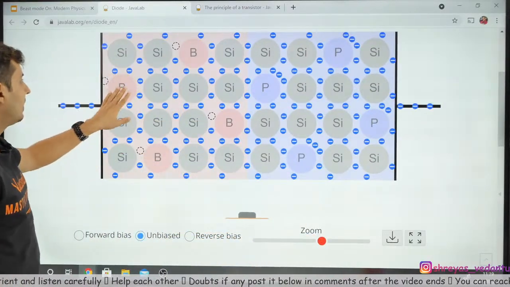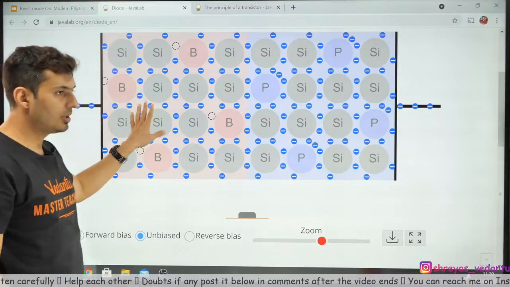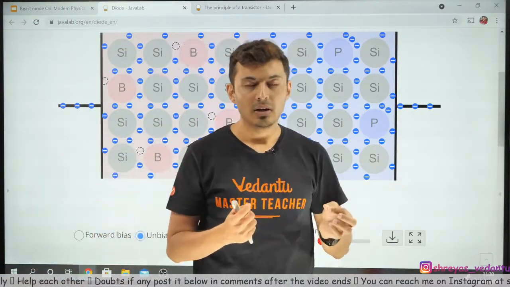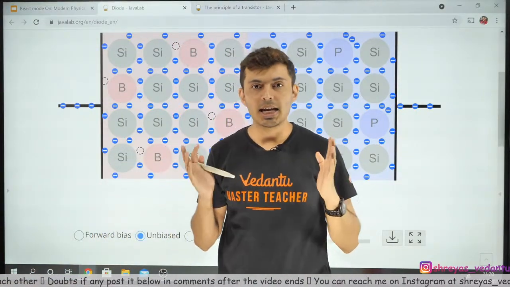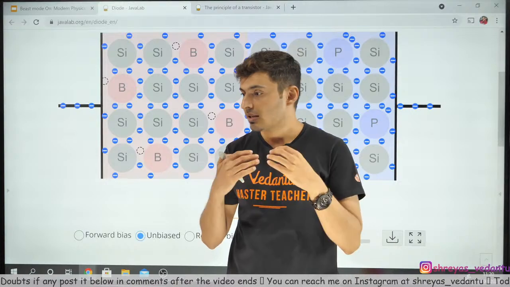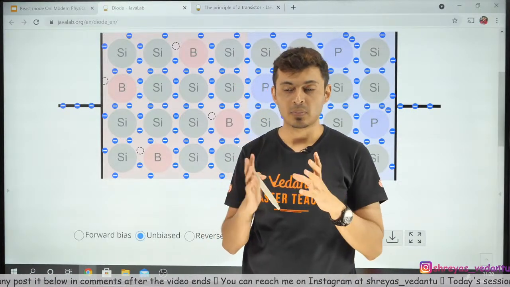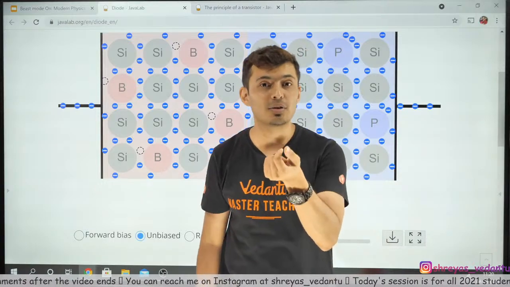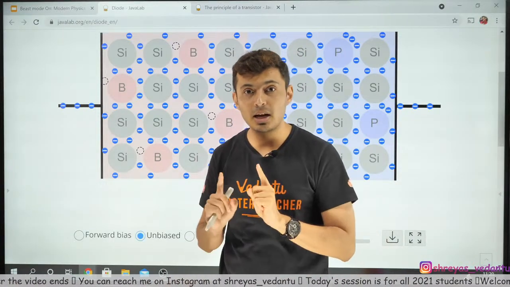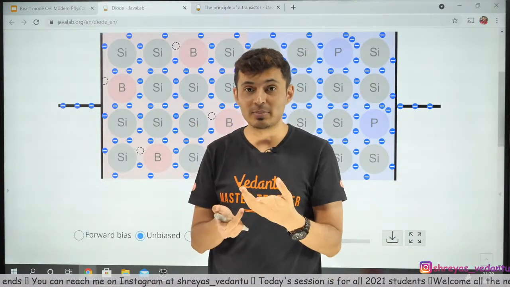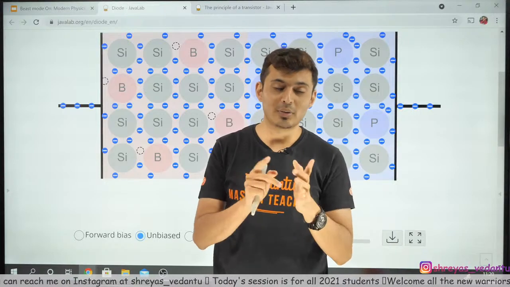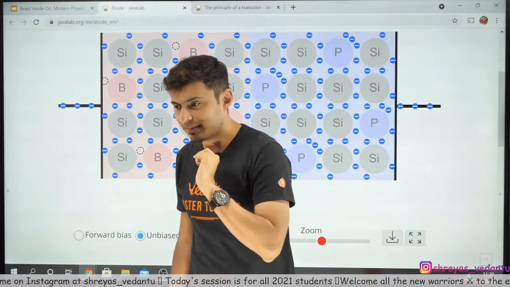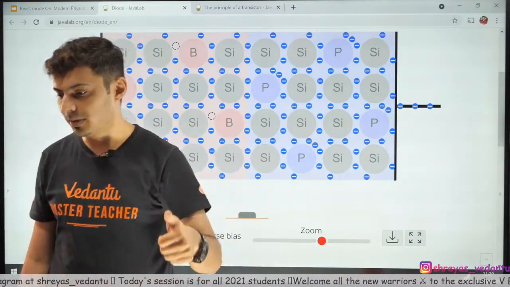Okay, this is a PN junction. It is also called a diode. Diode is nothing but any device which restricts the current in any one direction. It allows the current only in one direction and restricts it in the other direction. Like the walls of your heart, it allows the blood to flow in one direction. So actually speaking, it's also a diode, but for the blood. Everybody getting it? Okay, बहुत ही बढ़िया.